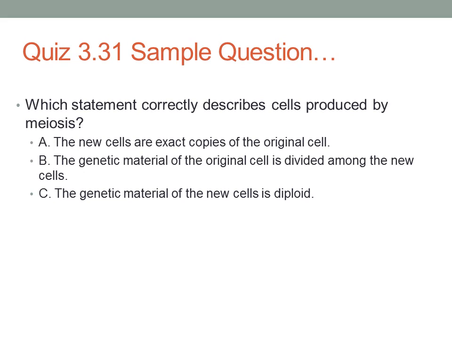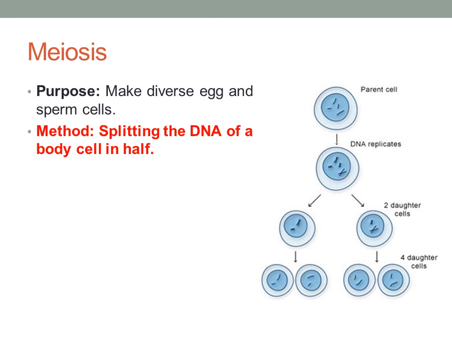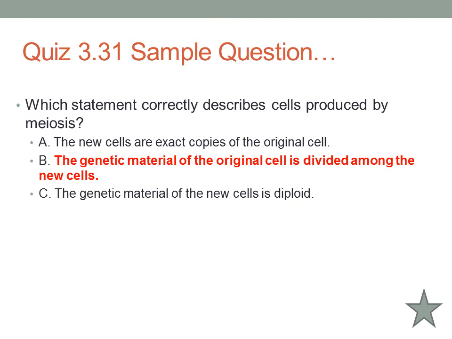So here's our sample question. Which statement correctly describes cells produced by meiosis? A, the new cells are exact copies of the original cell. B, the genetic material of the original cells divided among the new cells. Or C, the genetic material of the new cells is diploid. Remember, in meiosis, we're splitting the DNA of a body cell in half. So the best answer for this one would be B, the genetic material of the original cell is divided among the new cells. So that concludes the review for quiz 3.31.